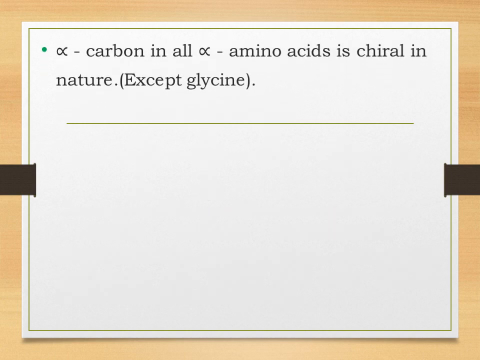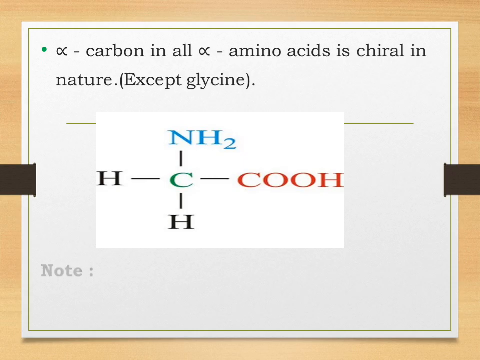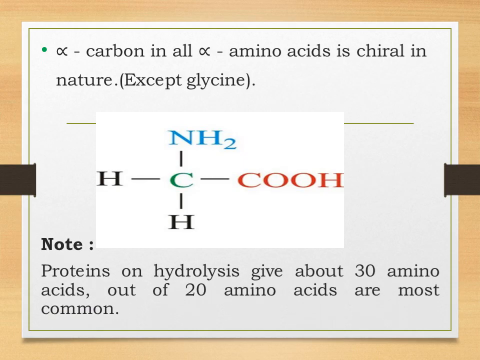Now students, we have become quite familiar with the structure of alpha amino acid. When there is a carboxyl group attached to an alpha carbon atom, and next to it is the amino group, and there is a variable R group, and a hydrogen atom connected to the alpha carbon atom, then we say it is the structure of an alpha amino acid.